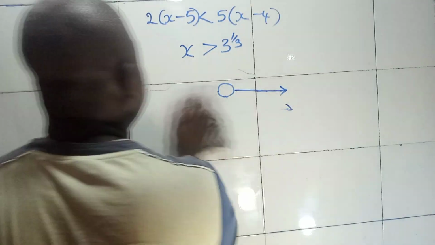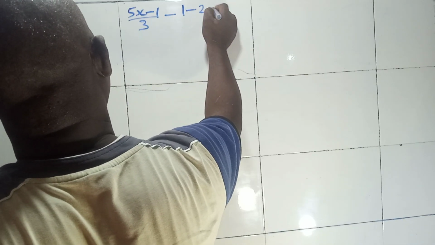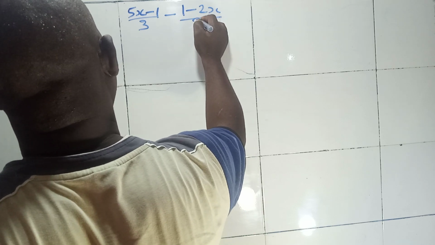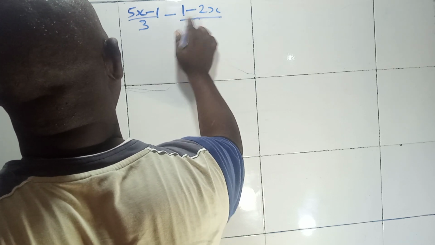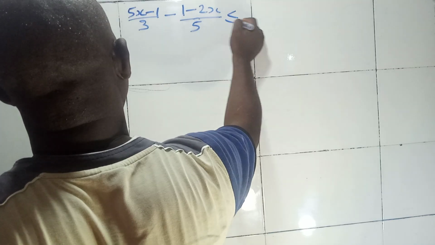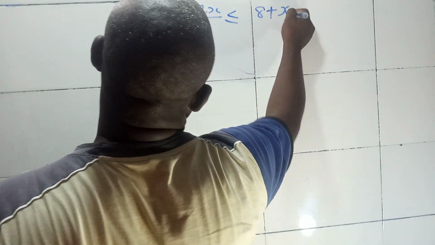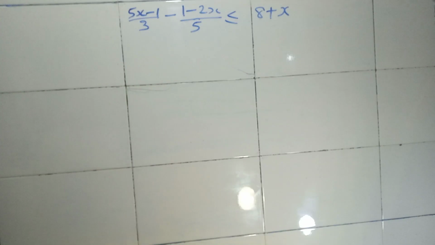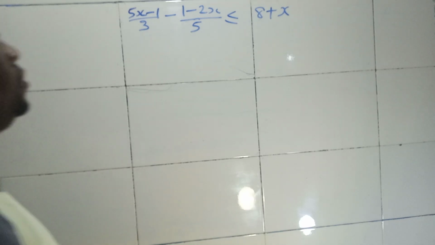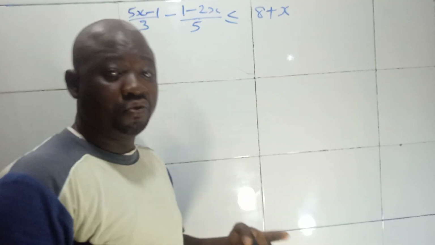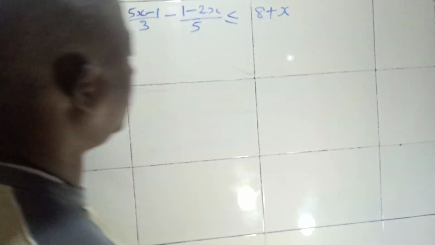So let me give us another question to seal the understanding of this number line. You might be given (5x minus 1) all over 3 minus (1 minus 2x) all over 5 greater than or equal to 8 plus x, and you are told to solve this. This is common in your WAEC or your NECO or your JAM. So you do it the way you do your regular linear equation.